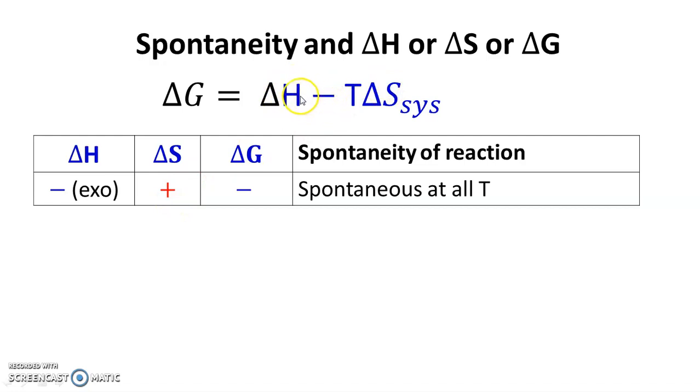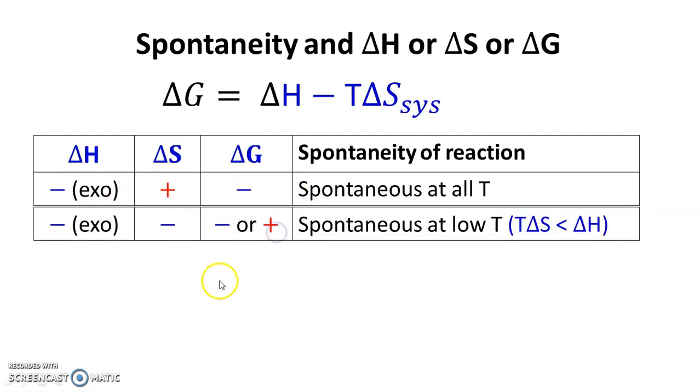If delta H is negative and delta S is positive, then this delta G must be negative. In that case, the process will be spontaneous at all the temperatures, at low temperature as well as at high temperature.